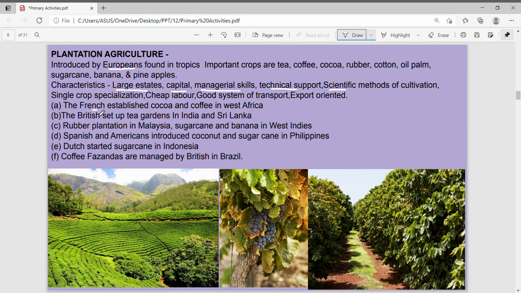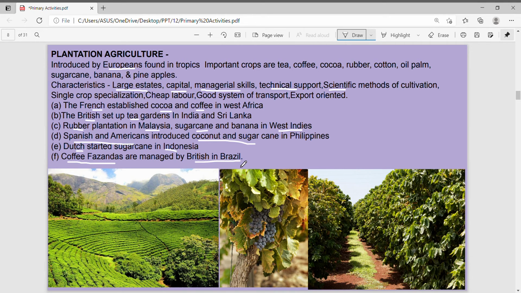French people, when they made colonies, started cocoa and coffee in West Africa. British people started tea in India. Rubber was introduced to Malaysia and sugarcane to the West Indies. Spanish and Americans introduced coconut and sugar in the Philippines. Dutch people started sugarcane in Indonesia, and coffee fazendas, the coffee growing areas, were managed by the British in Brazil.